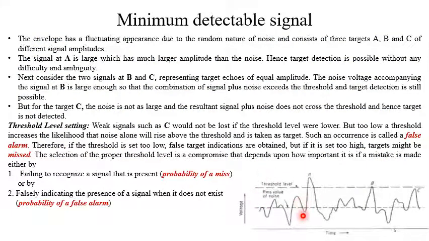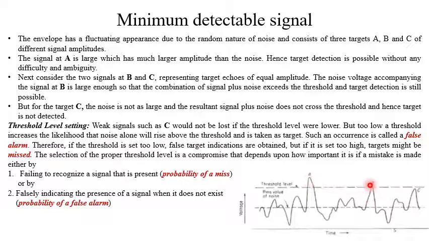Now try to understand the basic problem. The envelope has a fluctuating appearance due to the random nature of noise and consists of, say, 3 targets A, B, C of different signal amplitudes. Here the return coming from target A is so large compared to noise that it can be detected without any ambiguity or any disturbances. So it is sure that there is a target because the signal energy is very large.